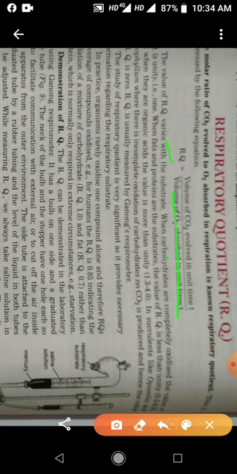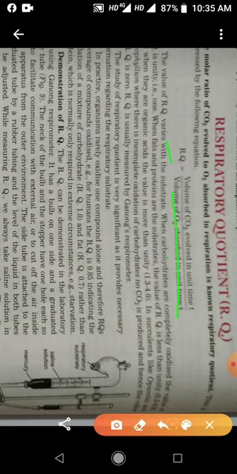Therefore, the respiratory quotient for glucose is 1. The value of RQ is 1. Why is the value of RQ for glucose 1? The reason is that the volume of carbon dioxide evolved is equal to the volume of oxygen absorbed during oxidation of glucose.